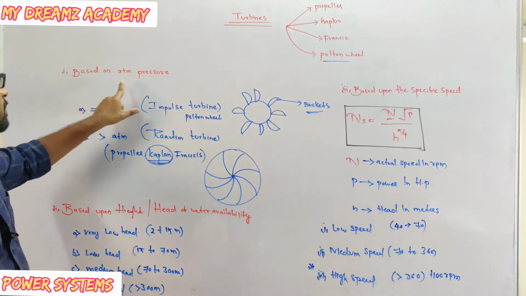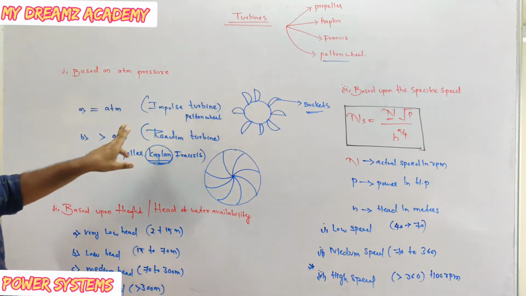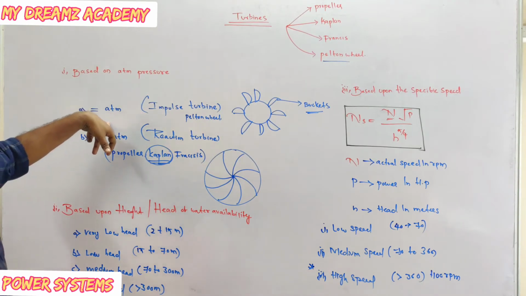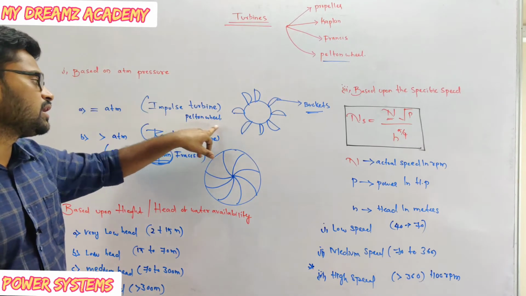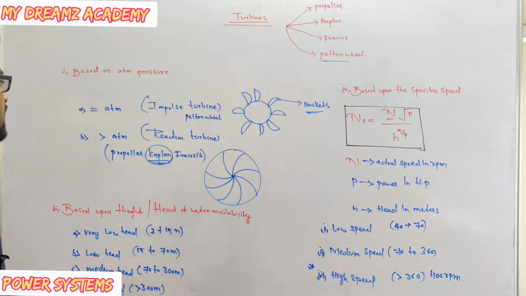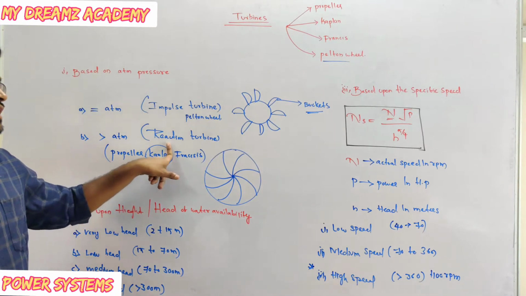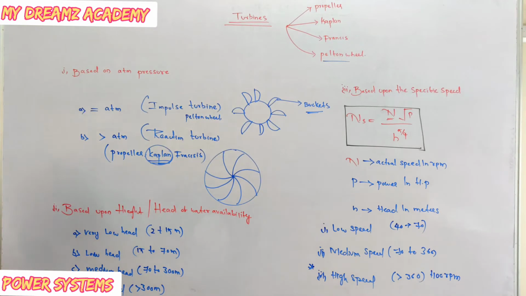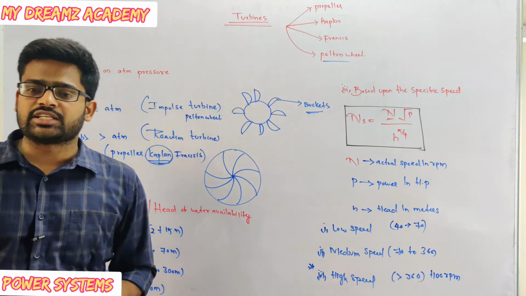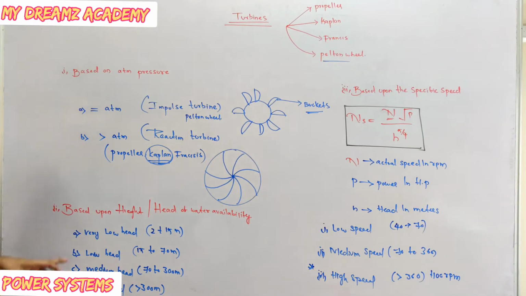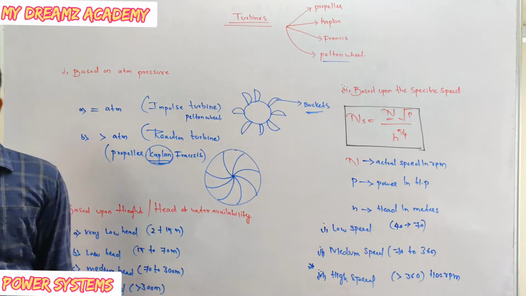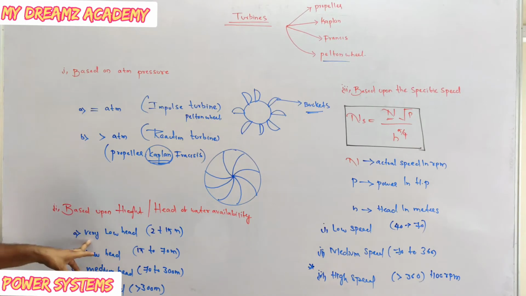This is based upon the pressure. If it is equal to atmospheric pressure, then that is called an impulse turbine, and the example of that one is Pelton wheel. If it is greater than atmospheric pressure, then that is called a reaction turbine. What are the examples of reaction turbine? That is propeller, Kaplan and Francis. And based upon the height or head of the water availability, it is divided into four types: very low head, low head, medium head, and high head. And what are the examples of these?